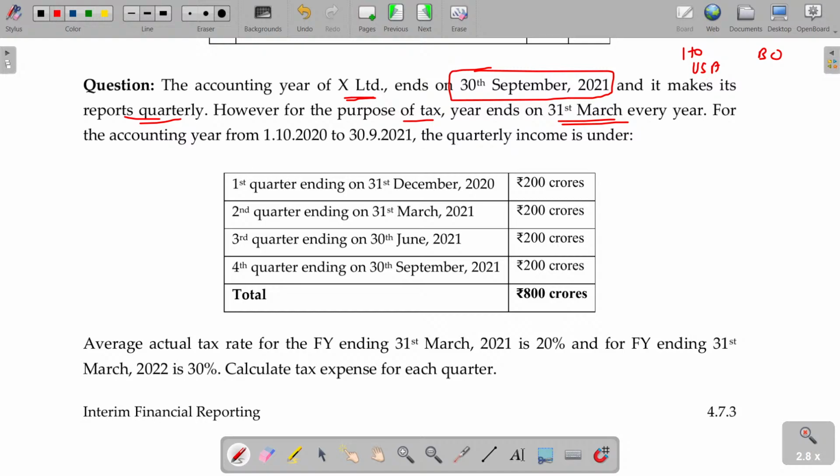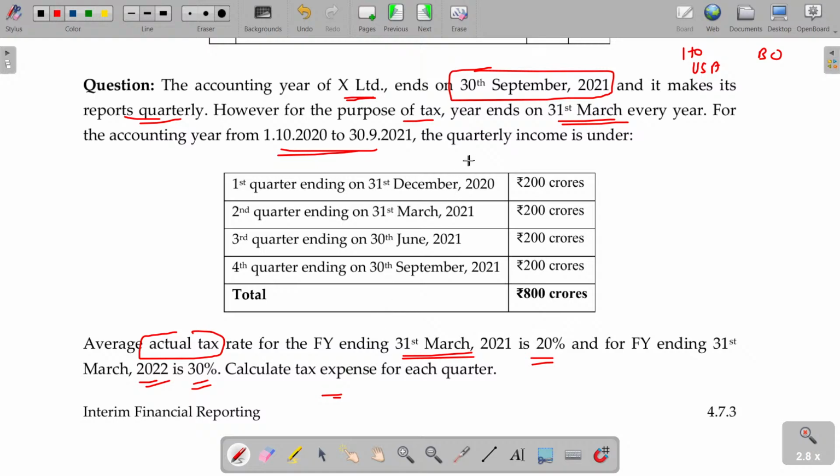For the accounting year from this period to this, the quarterly incomes are given here. Now, average actual tax rate for the financial year ending 31st March is 20%. Financial year ending March 2022 is 30%. Calculate tax expenses for each quarter.